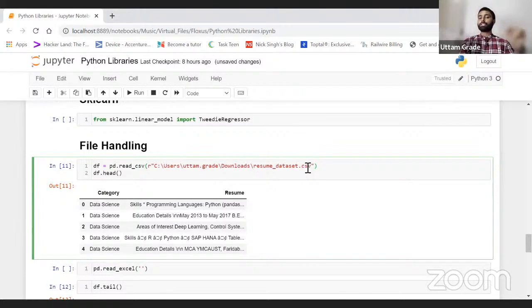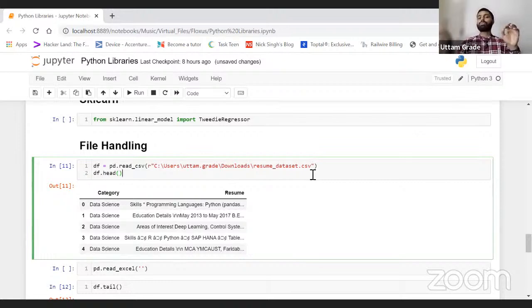Always remember you need to put the extension of the file, whether Excel, CSV, JSON, or a text TXT file. We have multiple file formats.